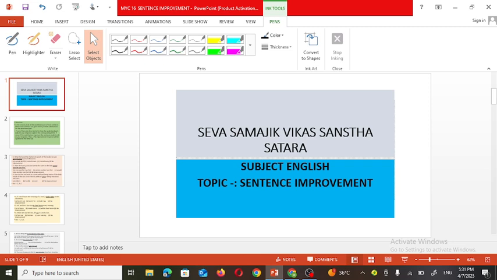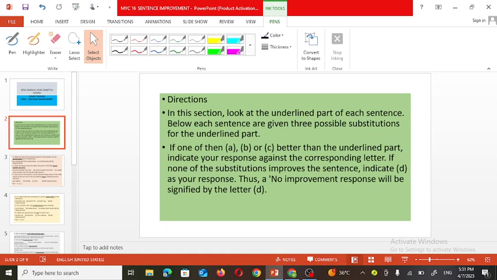Today in our English session we are going to discuss sentence improvement. Now what kind of question is it? Here in this section, look at the underlined part of each sentence. Below each sentence, there are three possible substitutions for that underlined part: A, B and C. You need to find the best option which can be used for that underlined part.